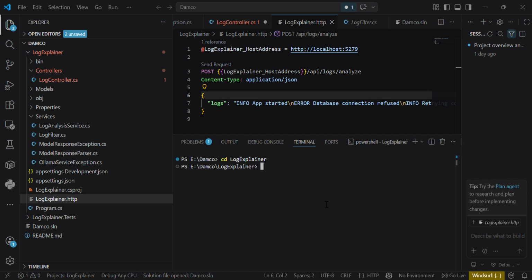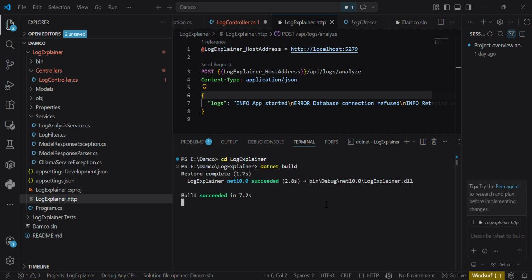Then I run dotnet build, as I am using VS Code. Let's wait for it to build. Yes, it's successfully built. Then let me run it with dotnet run.